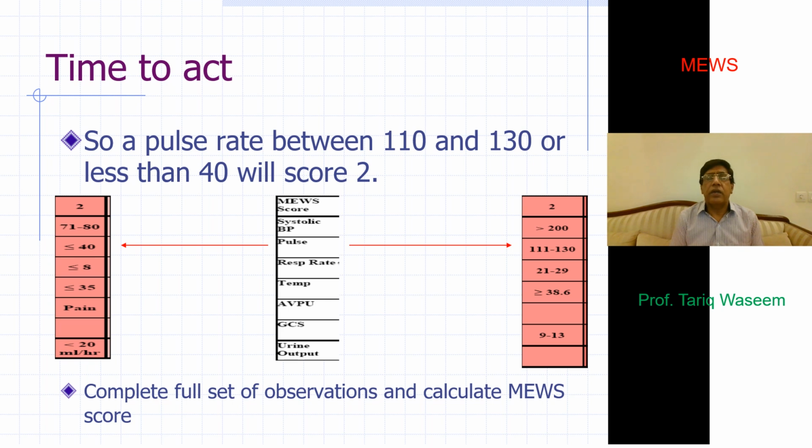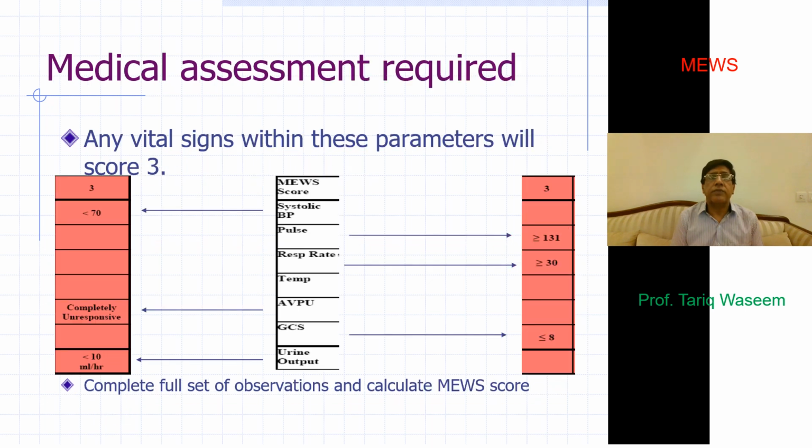On the higher side, any blood pressure of more than 200, or pulse rate of 110 to 130, a respiratory rate of 21 to 29, a temperature above 38.6, and a GCS between 9 to 13 would be considered as score 2 for each. This means that we have to have a complete set of observations and calculate the total MEWS score.